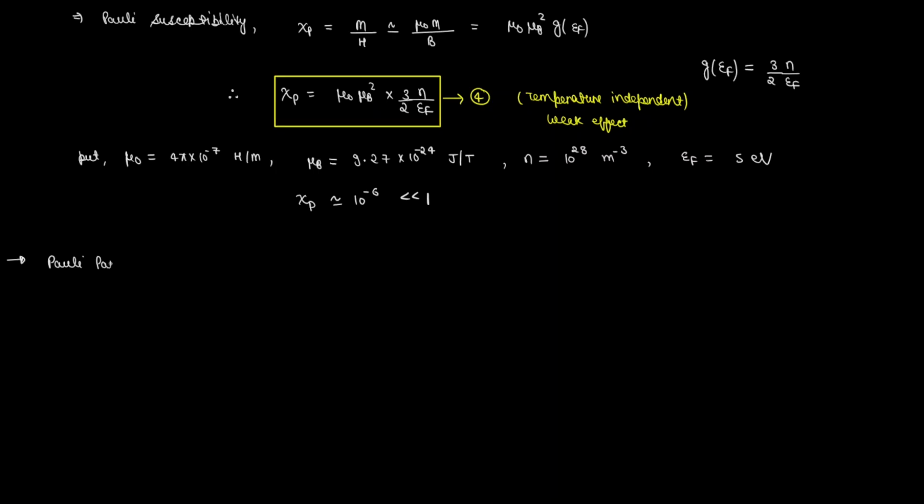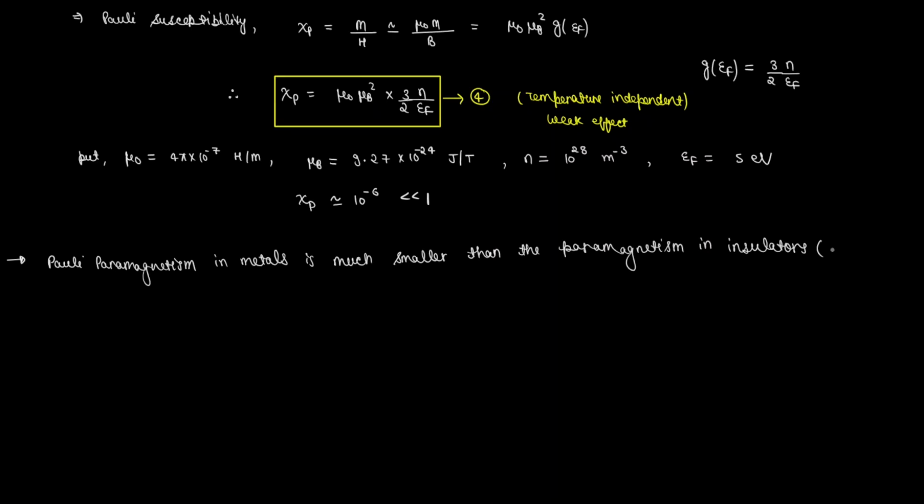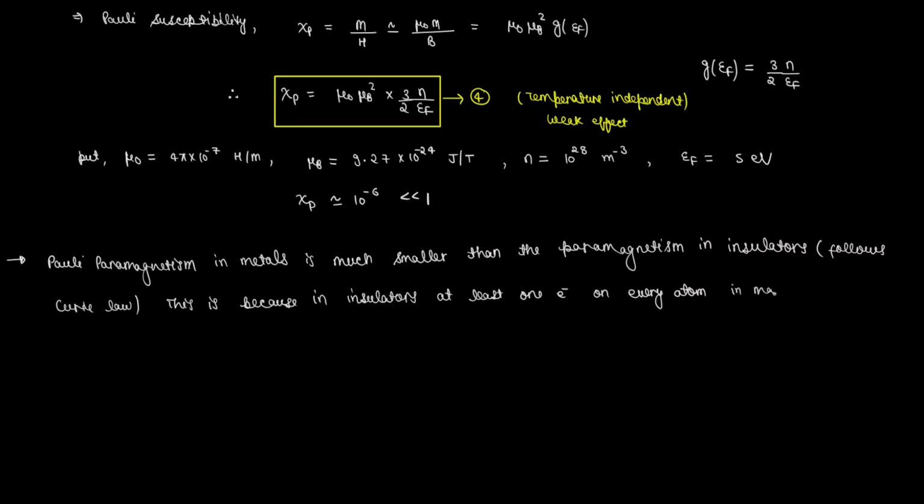Pauli paramagnetism is a weak effect, much smaller than the paramagnetism observed in insulators, which follows Curie's law. This is because in paramagnetic insulators, at least one electron on each magnetic atom in the material contributes to the susceptibility.